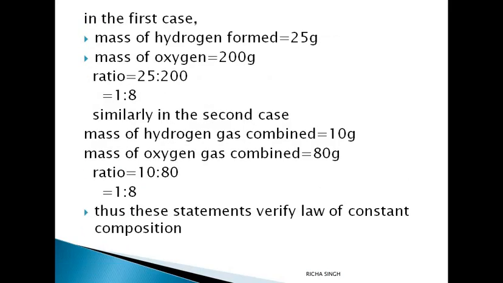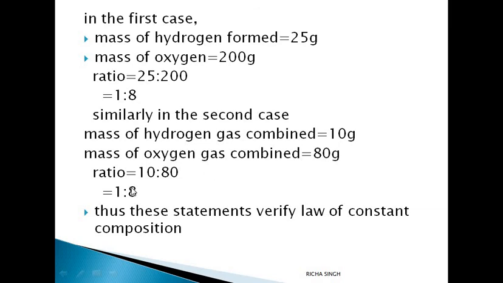This can be done by, you will write in the first case, mass of hydrogen formed is 25 grams, that is given to you. Mass of oxygen is 200 grams. So the ratio or the proportion will be 25:200. It can be simplified as 1:8. Similarly, in the second case where hydrogen was being burnt, the amount of hydrogen burnt was 10 gram and the amount of oxygen burnt was 80 gram.